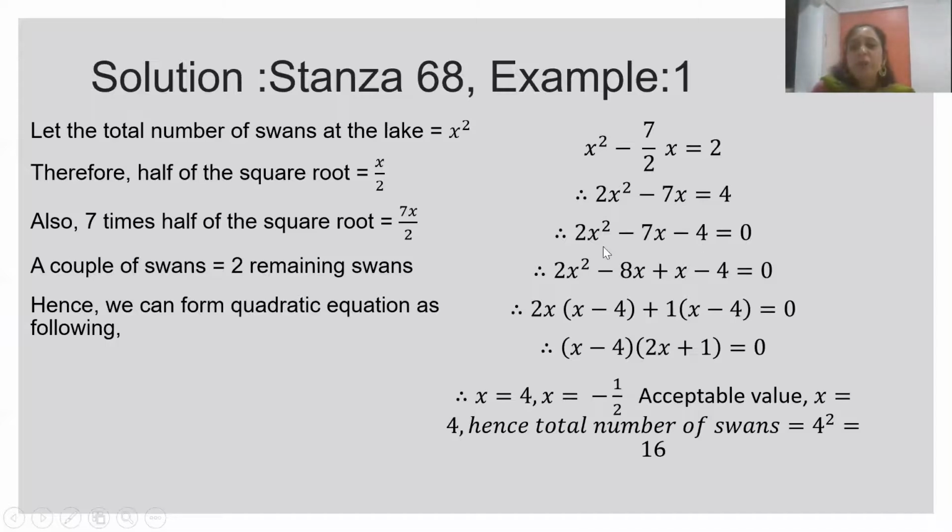We factorize: 4 times 2 is 8, as 8 times 1 is 8, so minus 8x plus x. Take 2x common. We know this procedure of factorization; those who are in 8th, 9th, or 10th grade know this. We take x is 4, but our original number of swans is x square. Therefore the total number of swans is 16.